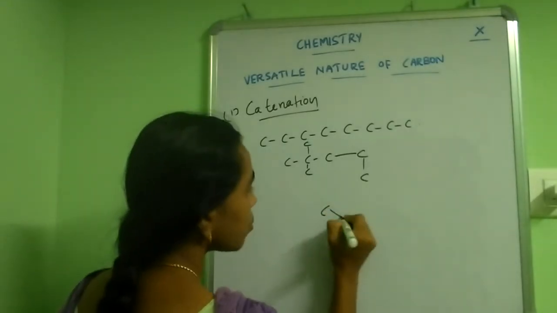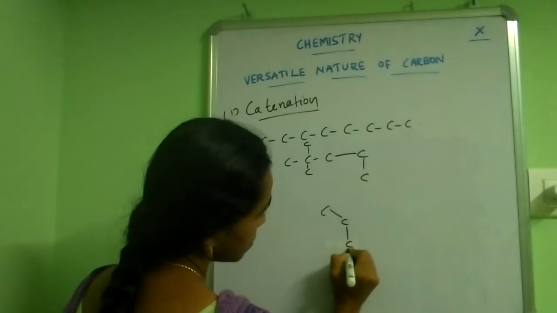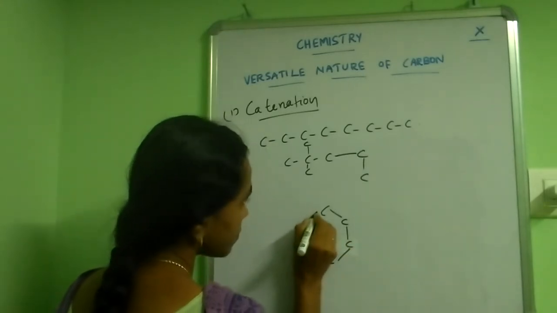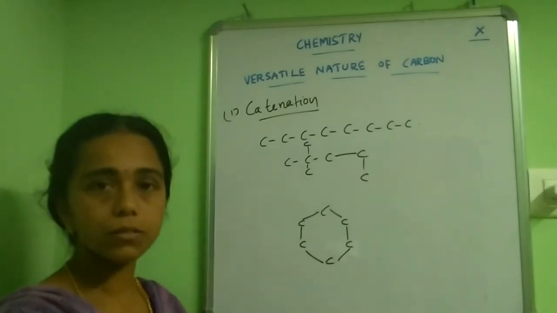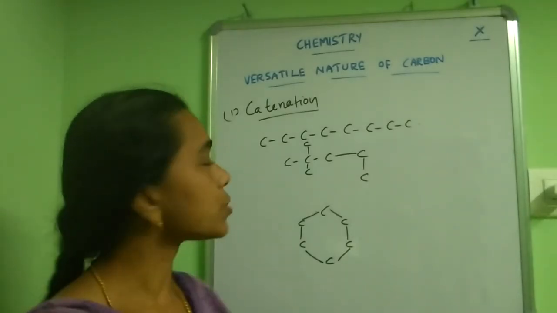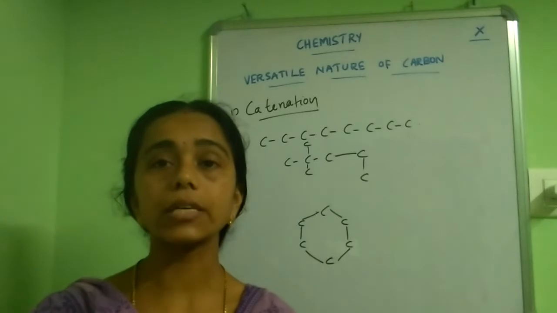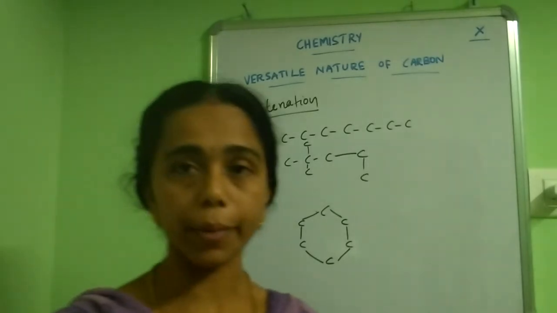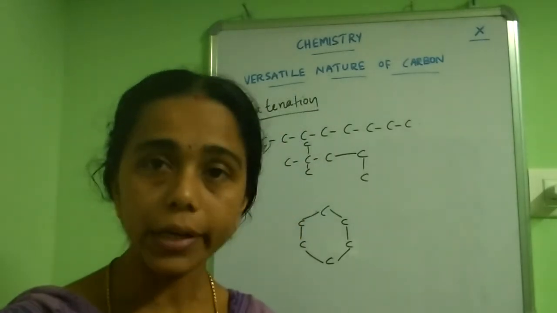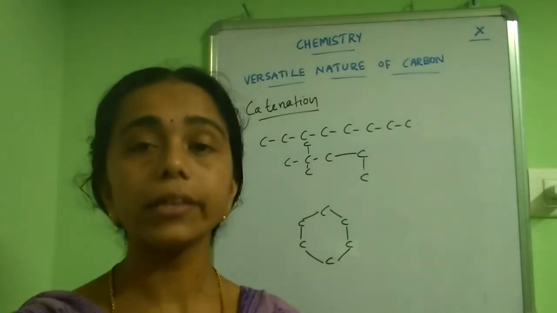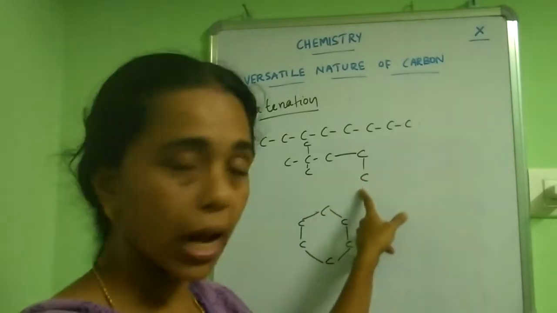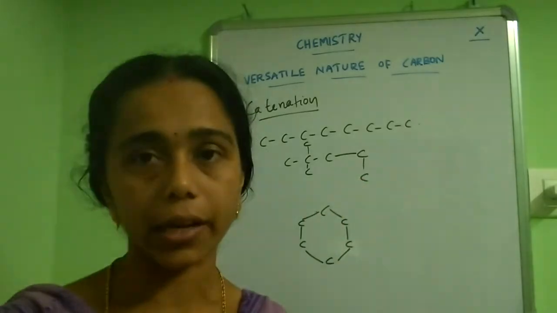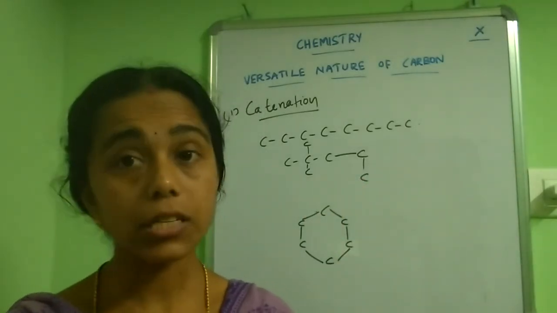Carbon can form chains like this. So carbon can form long chains with other carbon atoms, and this chain may be straight, branched or cyclic.